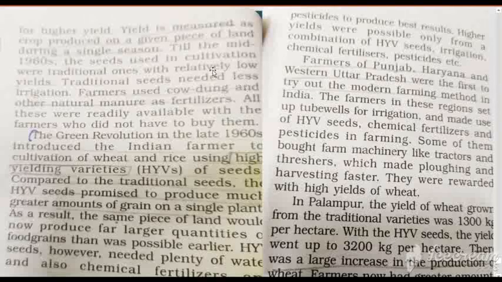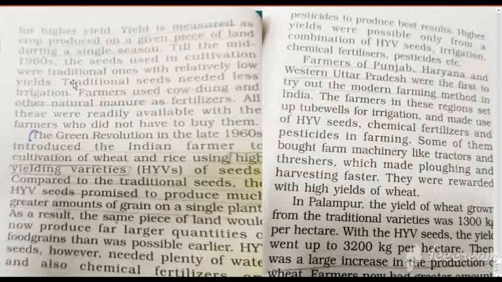In this paragraph, it is written that before the Green Revolution started in the 1960s, farmers used traditional methods of farming. What is the meaning of traditional method of farming? Traditional farming needs seeds which require less irrigation, and farmers use cow dung and other natural manure as fertilizer.